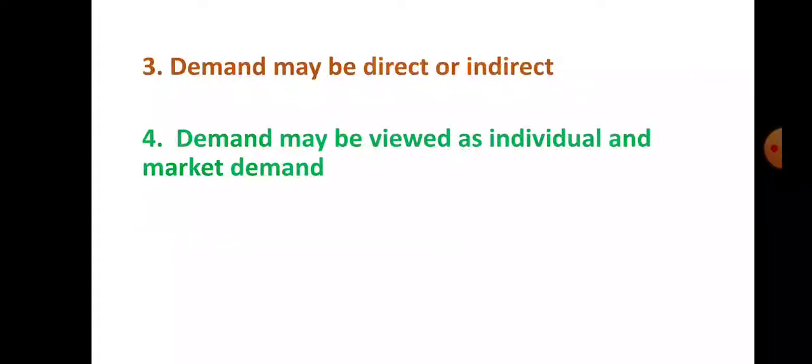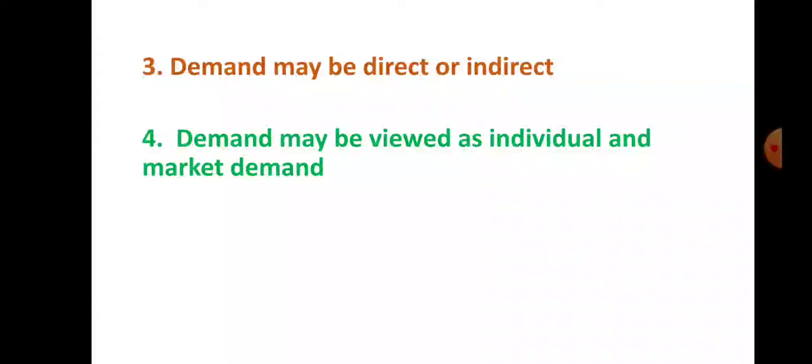Suppose I want to start my business. What do I need in the process of production? I need land, labor, capital, and myself as organizer. Okay, so I organize all these factors of production to start my business. So demand for all factors of production is indirect. So demand may be direct or indirect. This is the third feature of demand. Let us see the fourth feature of demand.